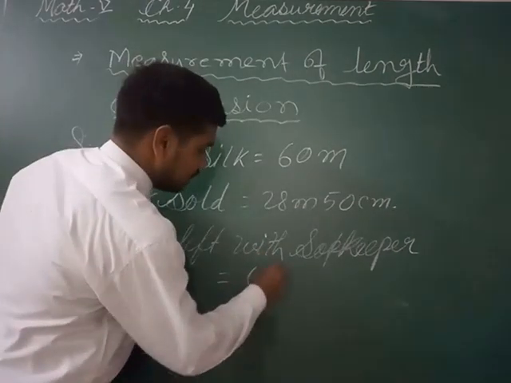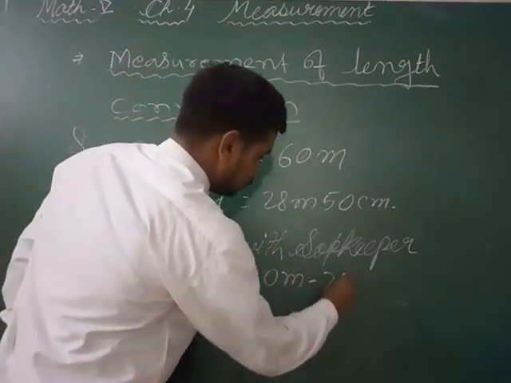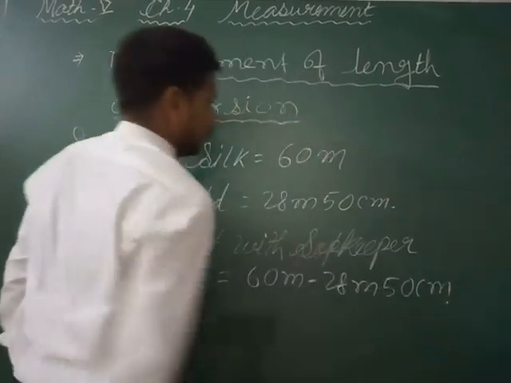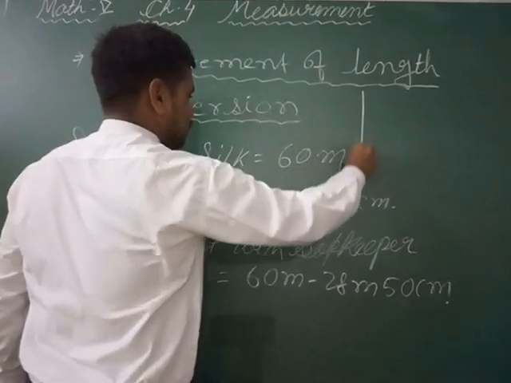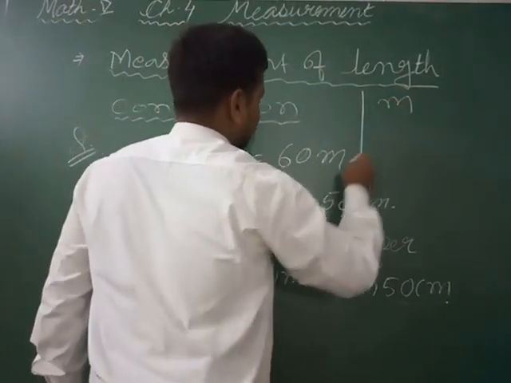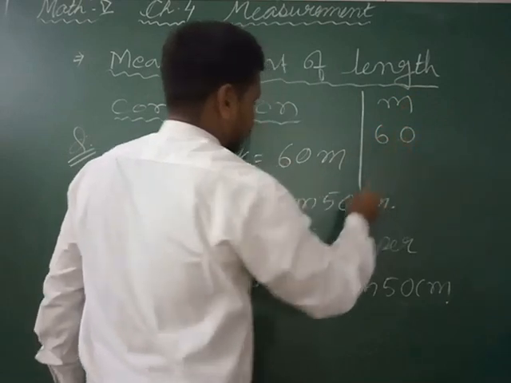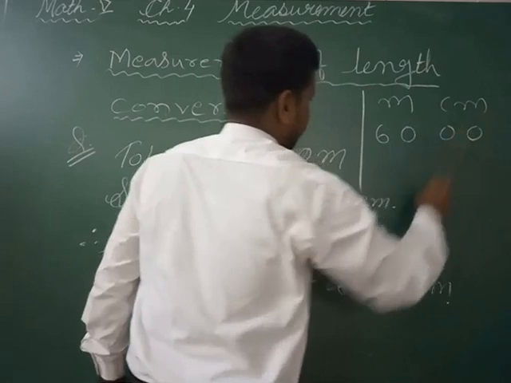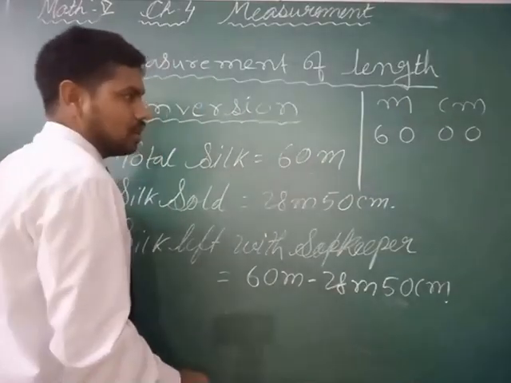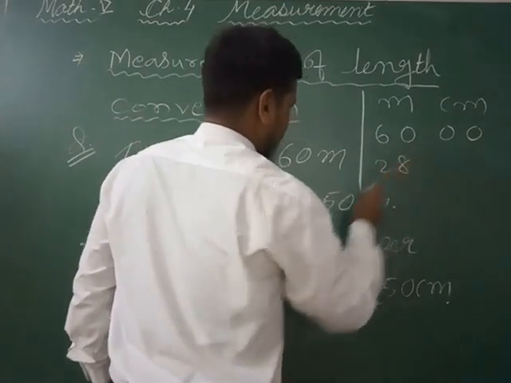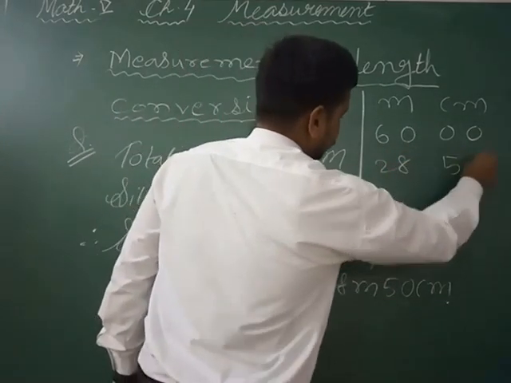So 60 meter minus 28 meter and 50 centimeter, right? In subtraction you have to check very carefully: in place of meter we have 60, but in place of centimeter earlier we don't have any value, so we will give 0 in place of centimeter, and he sold 28 meter and 50 centimeter.